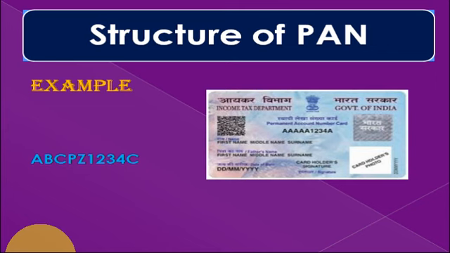The next 4 characters are sequential numbers running from 0001 to 9999. The last character, that is the 10th character, is an alphabetic check digit. The combination of all the above items gives the PAN its unique identity.